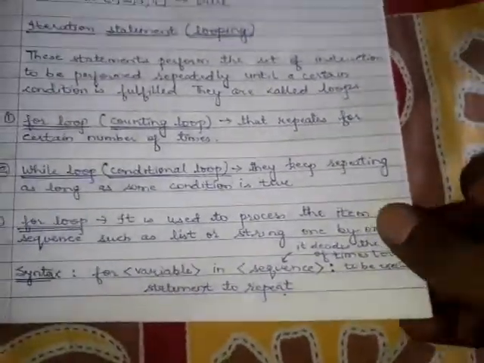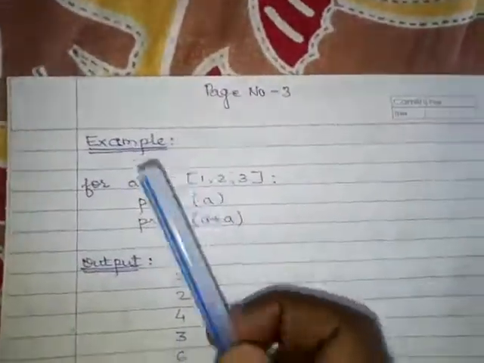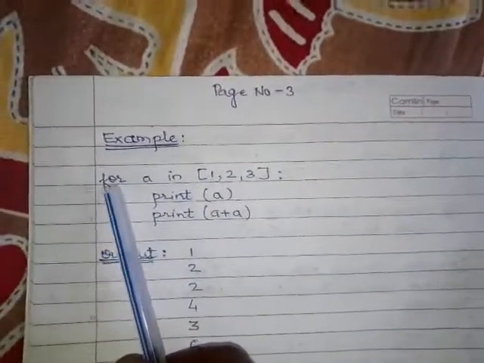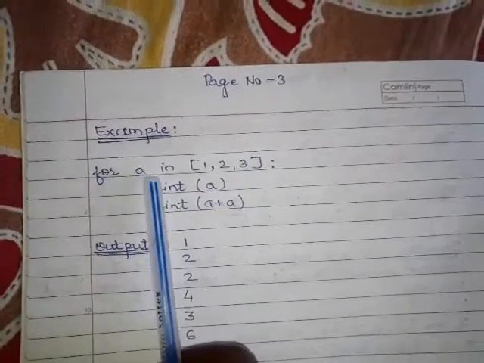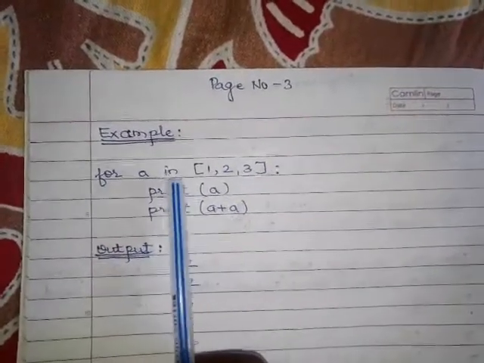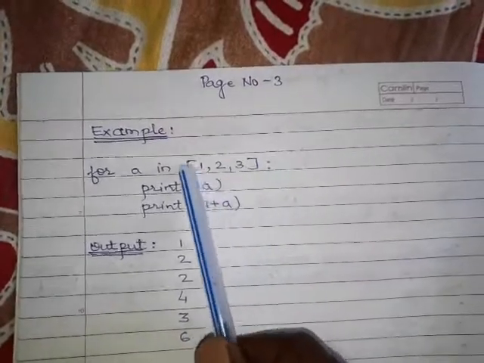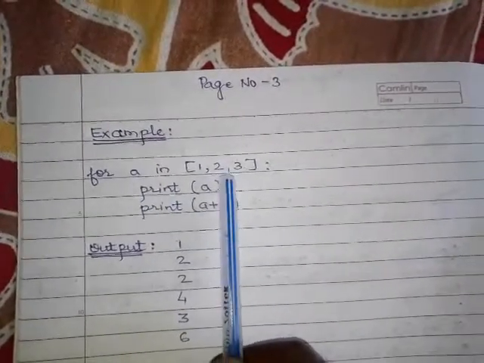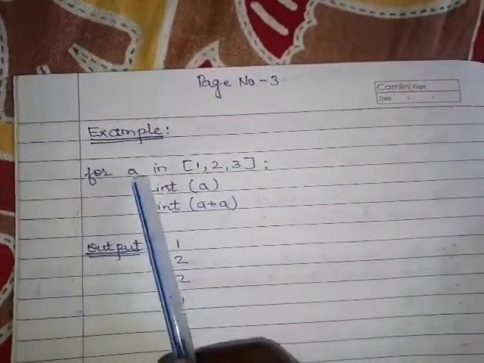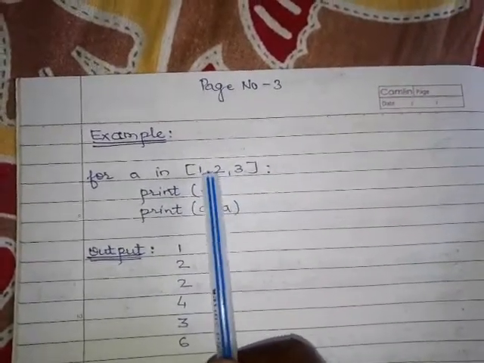Let us see with the help of an example. Suppose I write a syntax such as for a in 1, 2, 3. Here a is our variable, and this list is called the sequence.